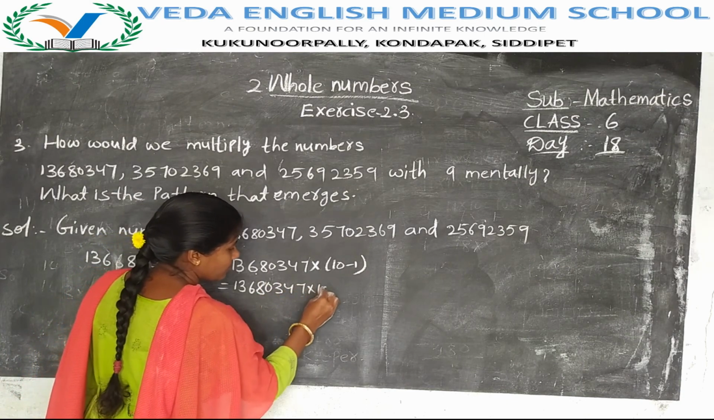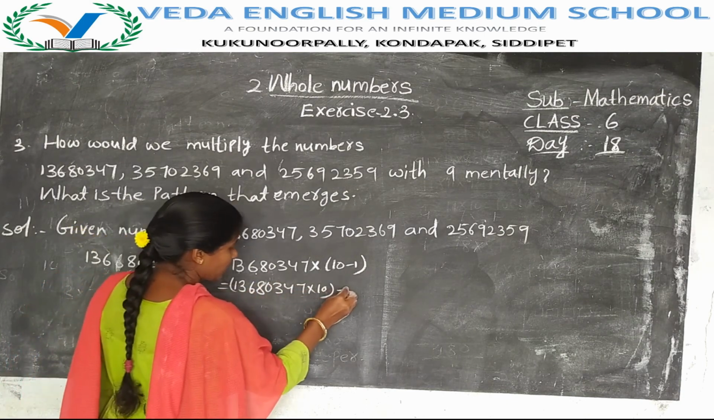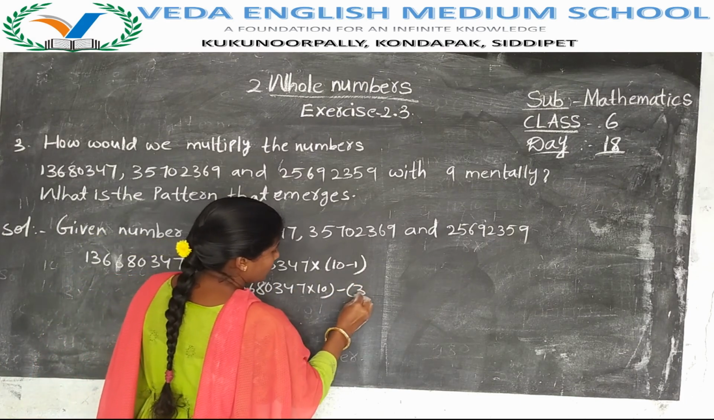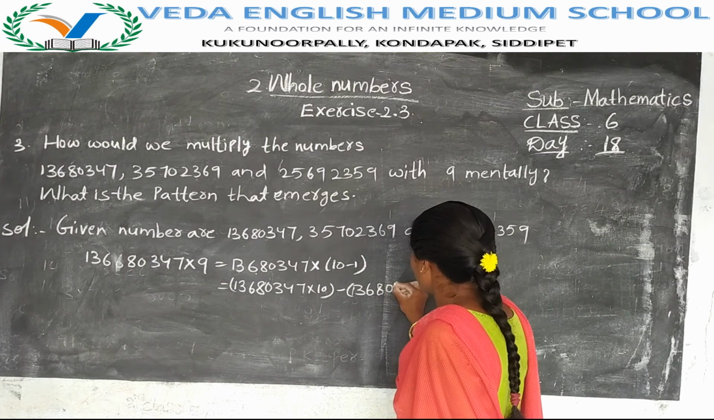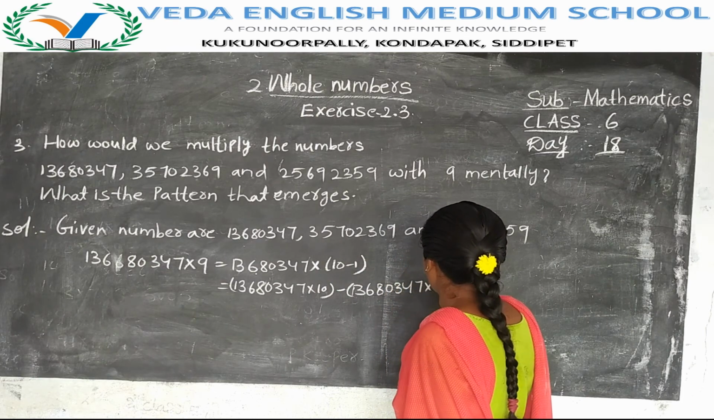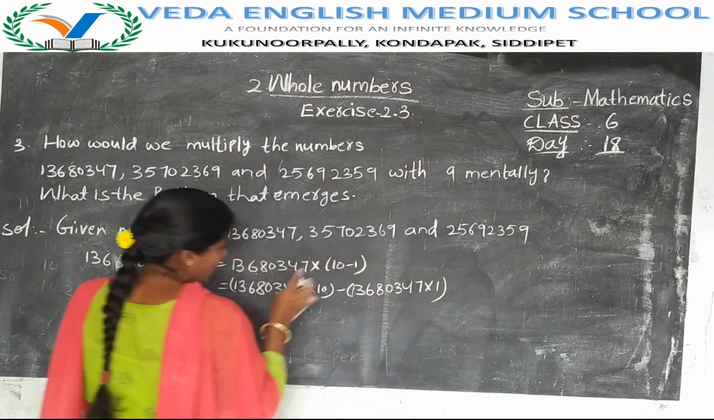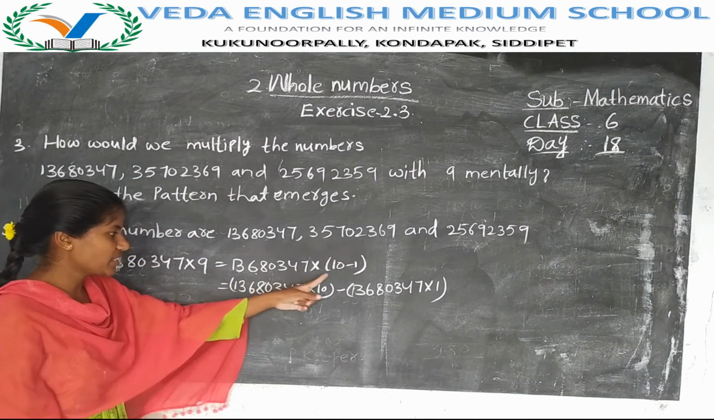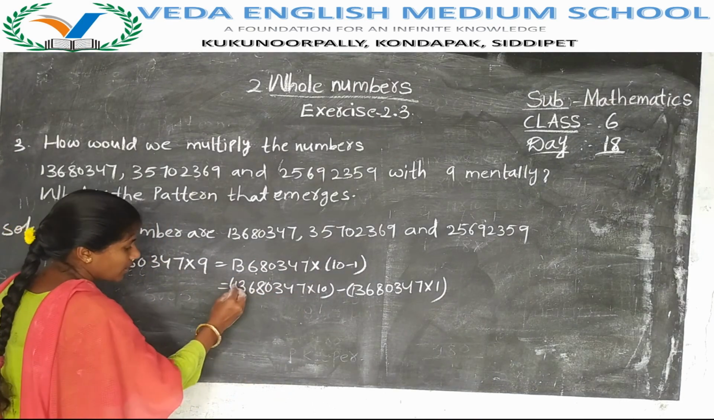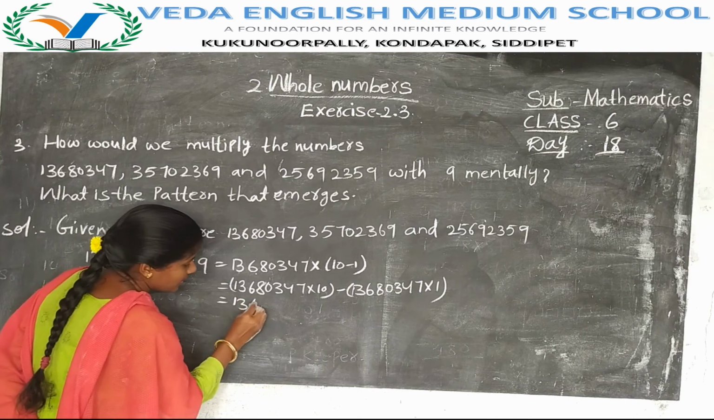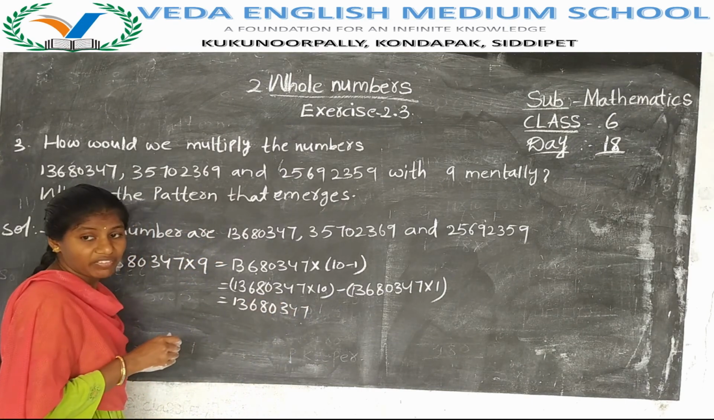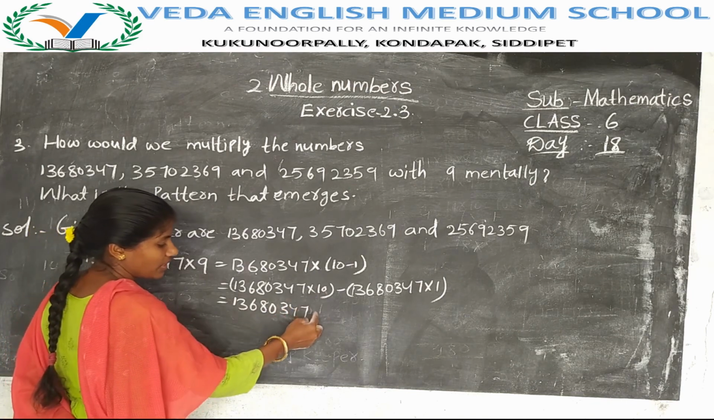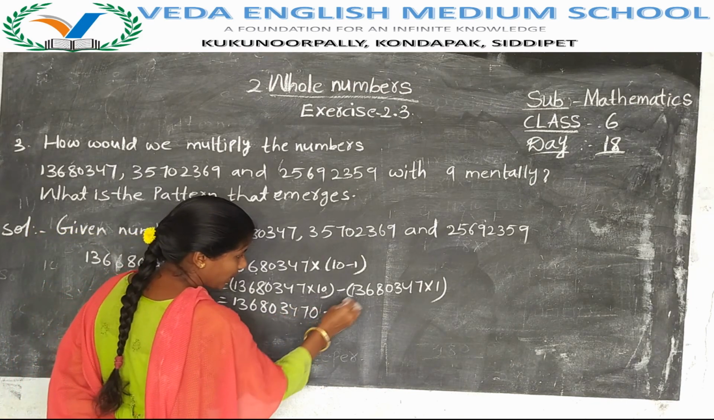So 136803447 into 10, minus 136803447 into 1. In the middle we have minus, so I have written minus. We have to multiply this number with 10, and I have multiplied with 10. We have learned already, if you multiply by 10, we get one more 0 in the answer.